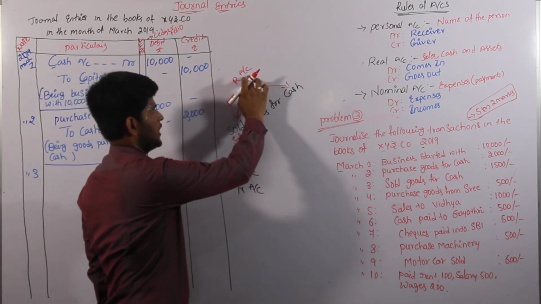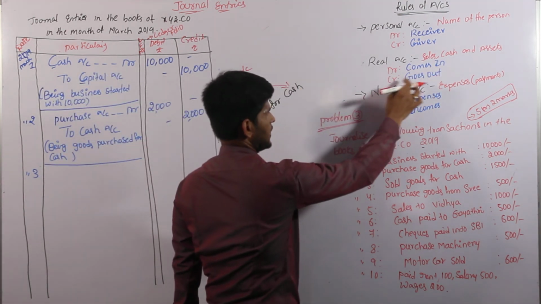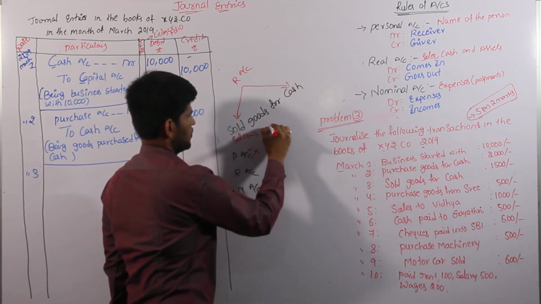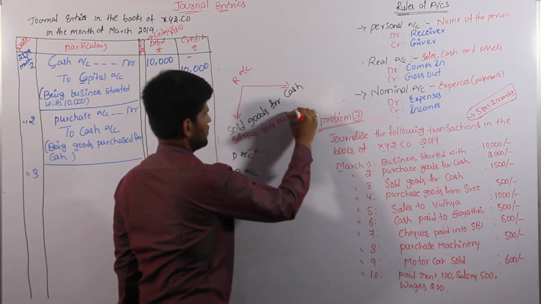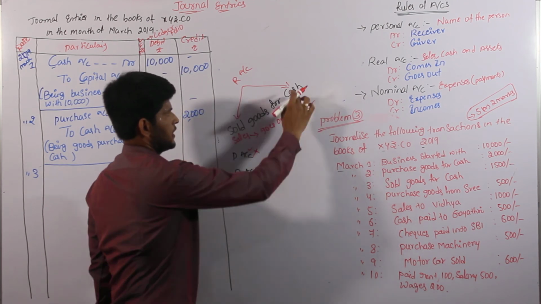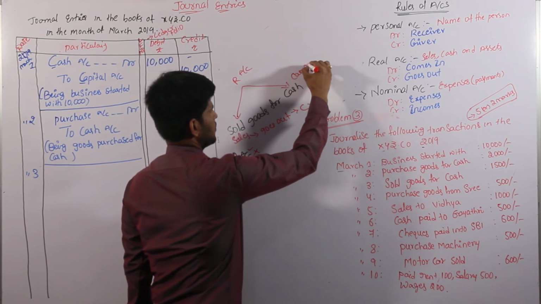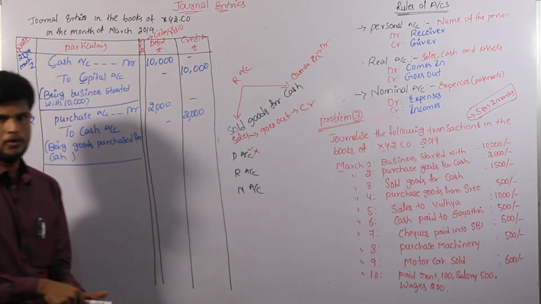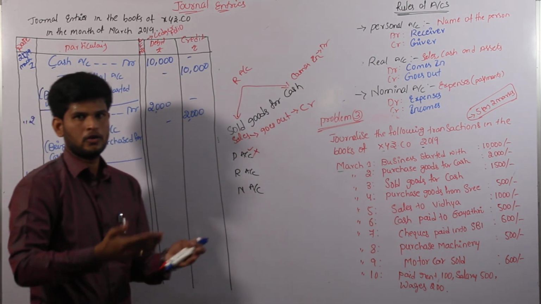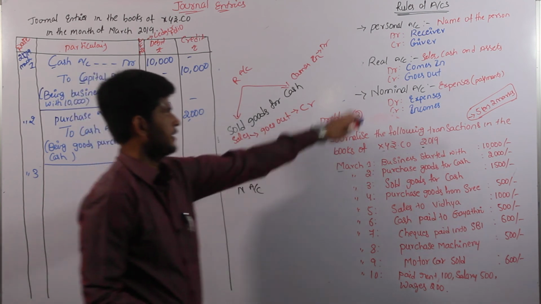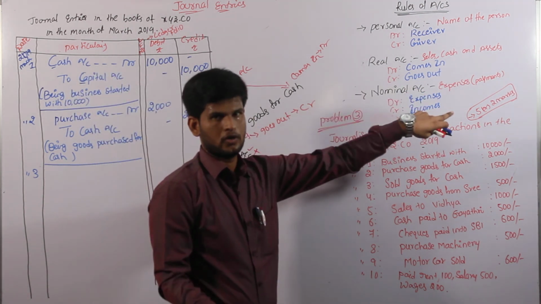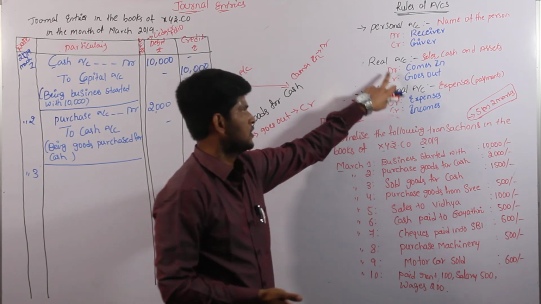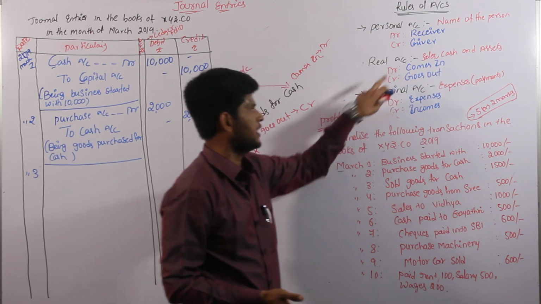According to the rule of real account, what comes in is always debit, and what goes out is credit. So the sales go out, so it goes to the credit side. Cash comes in, so it is always on the debit side.